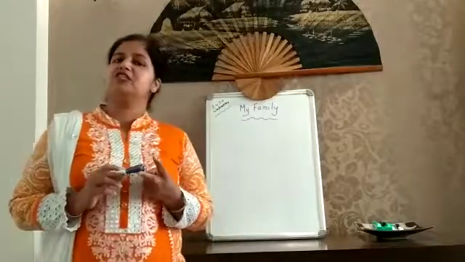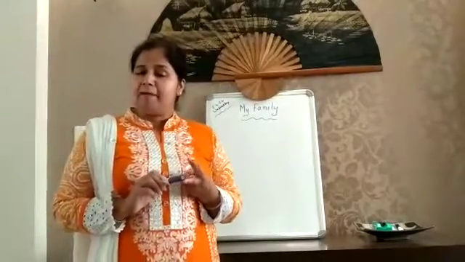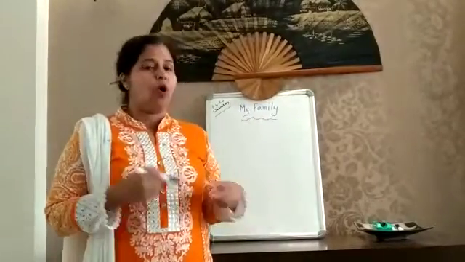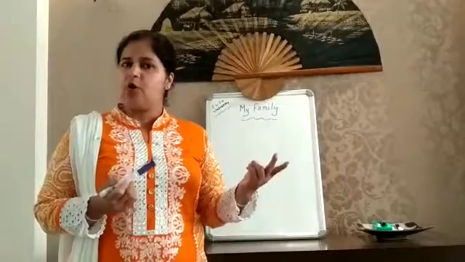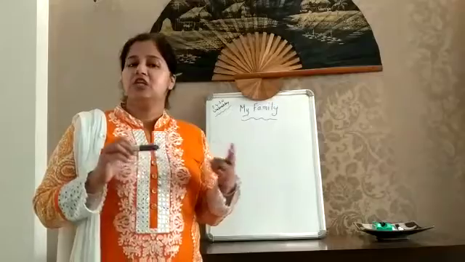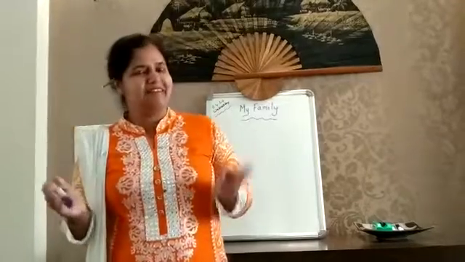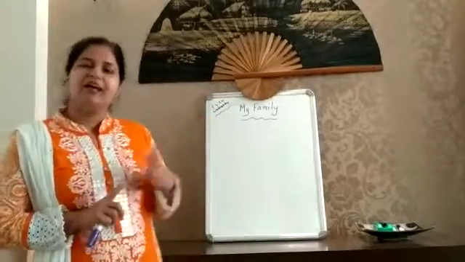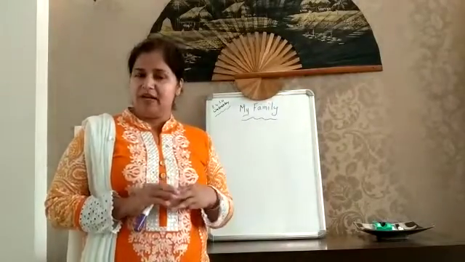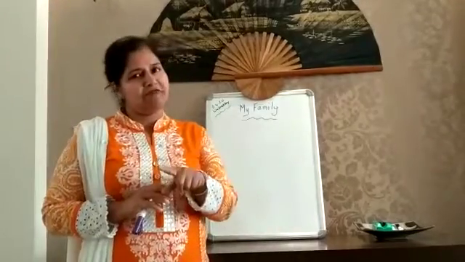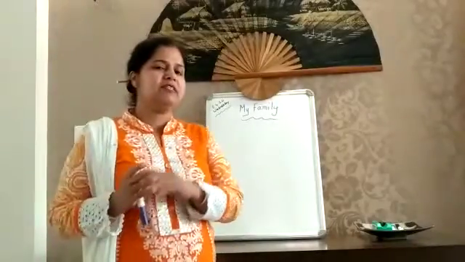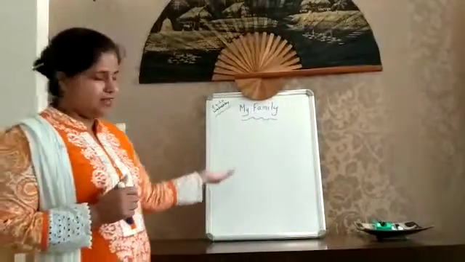The second type was a joint family. In a joint family, in addition to the parents and the children, sometimes grandparents or uncles or aunts or their children, that is your cousins, live together. Such a family is called a joint family or a big family. And the third type was a single parent family. In a single parent family, the children stay with either the mother or the father. So this was a recap of what I taught in the previous class. Now let's move on to the next part.